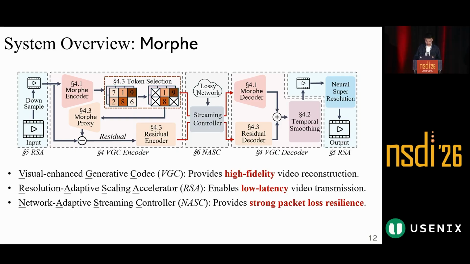First, the visual enhanced generative codec provides high-fidelity video reconstruction. It is designed to recover details that are lost by high compression. Second, the resolution adaptive scaling accelerator reduces the model computation and enables low latency video transmission. It reduces the cost of model inference on high-resolution video. Third, the network adaptive streaming controller provides strong packet loss resilience. It adapts transmission based on the bandwidth and handles packet loss at the receiver. Next, I will explain these three designs in order.